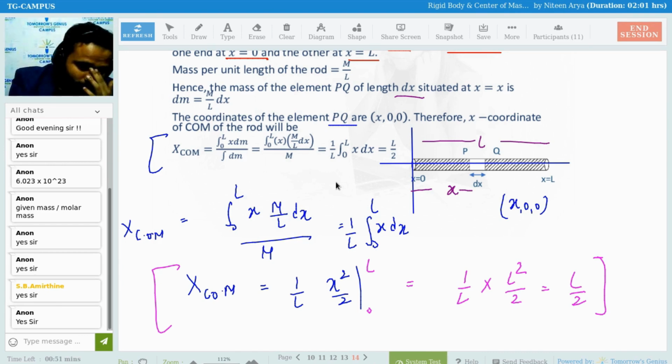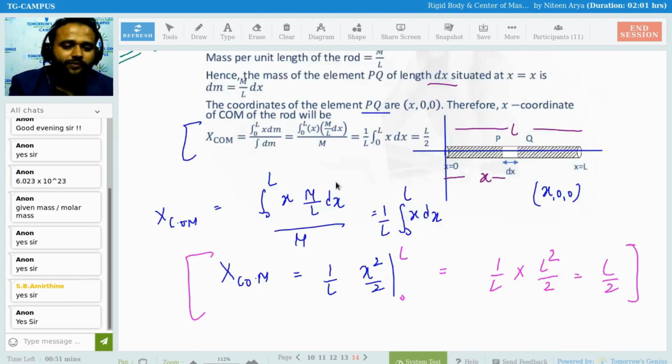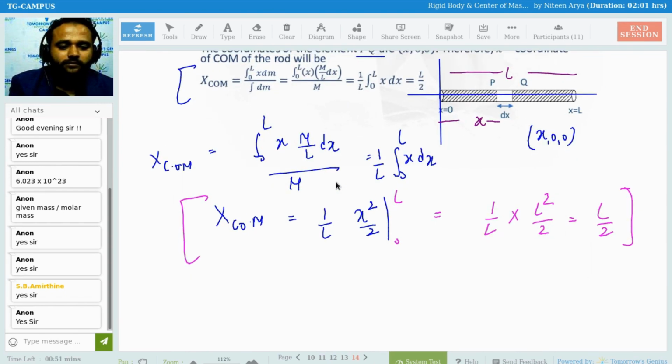Related to this concept, you are going to find one important question. Here, as you can see, this mass density is not related to the length. But to make the question a little bit tricky or difficult, we can make this mass density, which is mass per unit length, related to x.